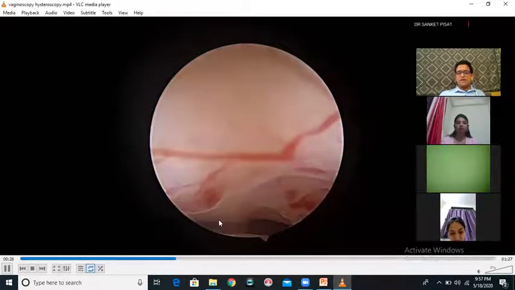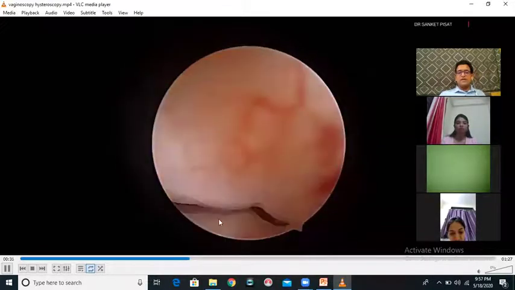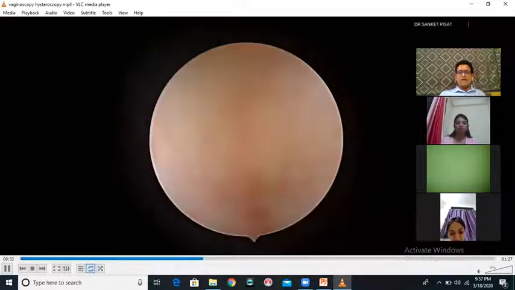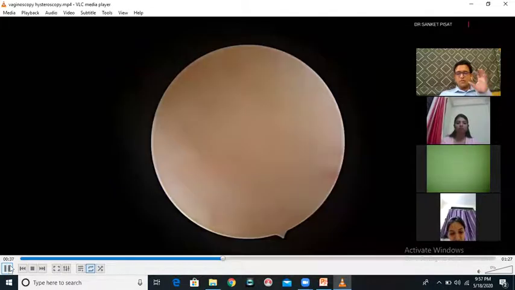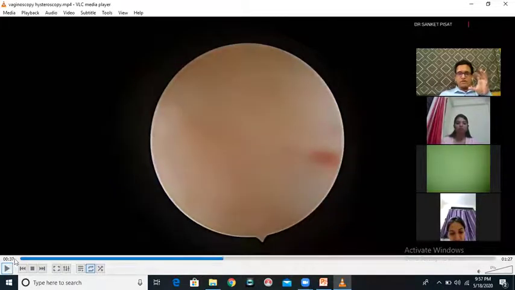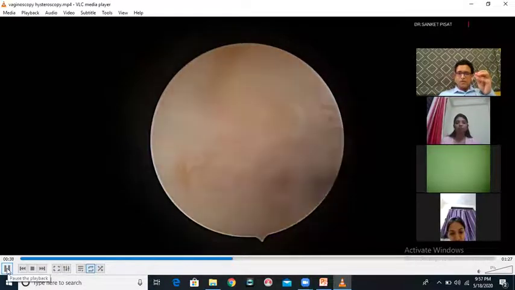Note that I am going under vision completely, not with any prior dilatation. As slowly as the hysteroscope walks into the uterine cavity, my distending fluid itself creates the pressure I require to act as a dilator and open up the cervix as I enter inside. So as I come close to the internal os, the fluid itself opens up the internal os.